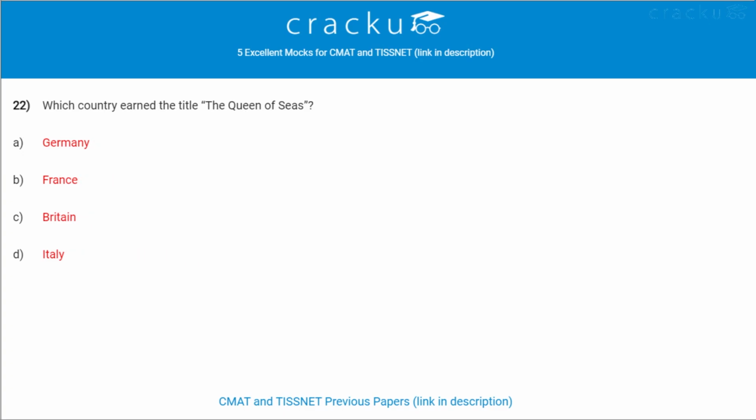Next question. Which country earned the title the Queen of Seas? France earned the title the Queen of Seas. Zawar mine in Udaipur is famous for? It is famous for zinc. It is located 40 km south of Udaipur in state of Rajasthan.